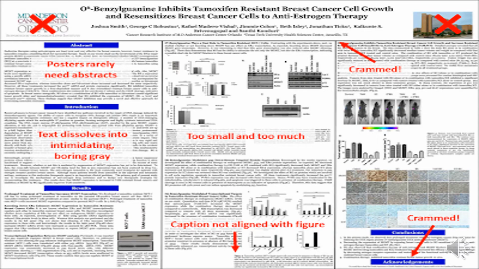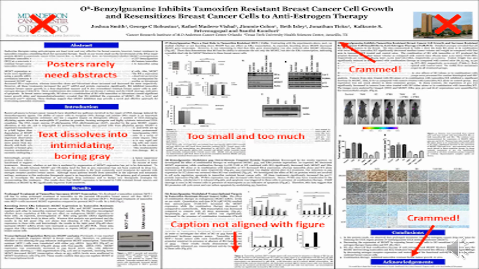So I'm going to give you an example of a bad poster. Here you can see that it's too crowded, and posters rarely need abstracts, so this abstract is not supposed to be here. The text dissolves into something very intimidating, boring information which is highly gray, and there are a lot of figures which are very small, and it's too much to take in.